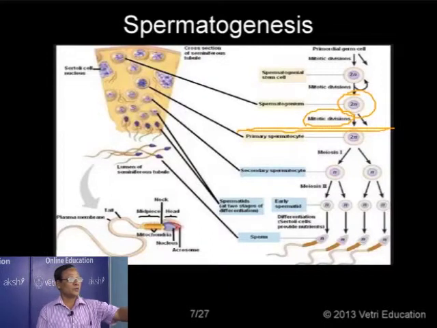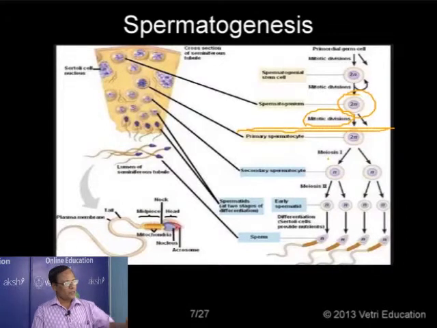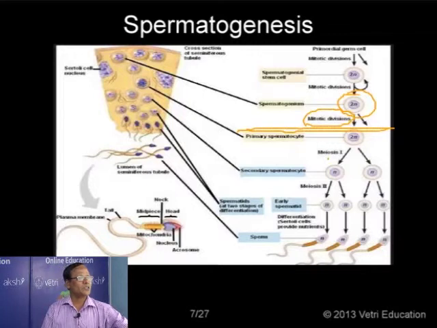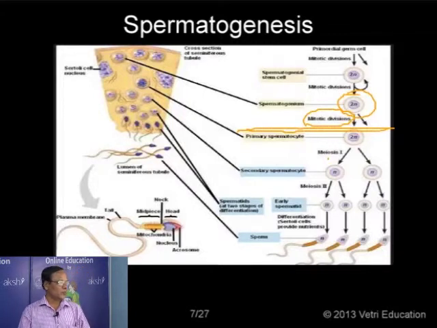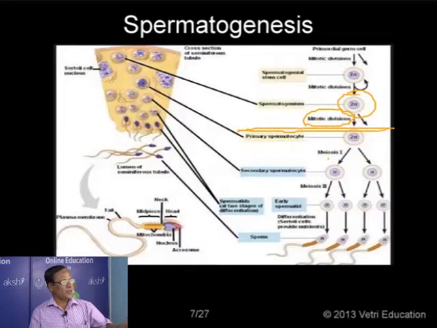Now the primary spermatocyte undergoes the first meiotic division, resulting in the formation of two haploid equal sized cells. That is very important: two haploid equal sized cells, so n number of chromosomes, and they are called the secondary spermatocytes. Each one undergoes second meiotic division leading to the formation of the spermatids. There are 4 spermatids. So what are spermatids? They are non-functional spherical shaped cells with a haploid number of chromosomes. They enter into the period of differentiation. So this is maturation. The meiotic separation is also called maturation.